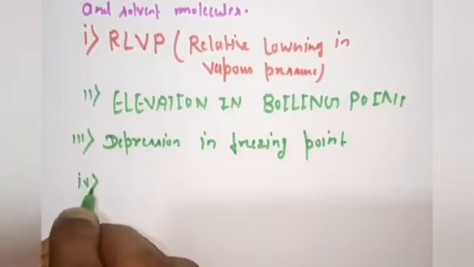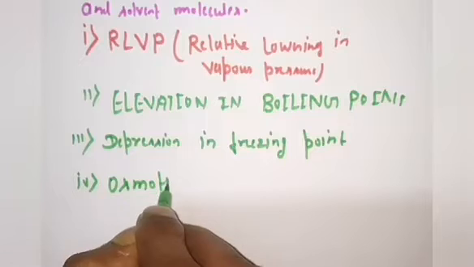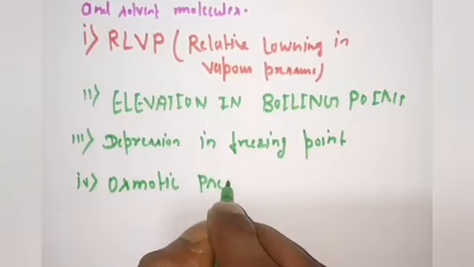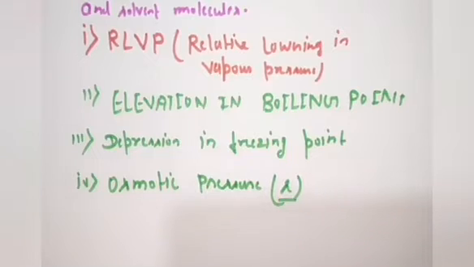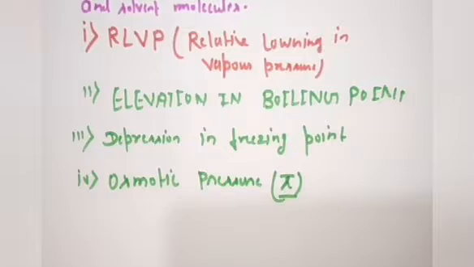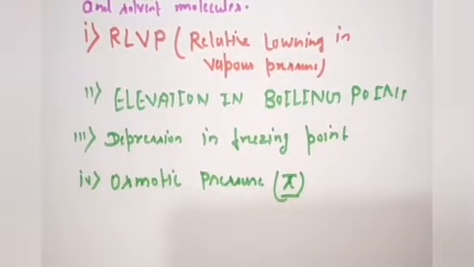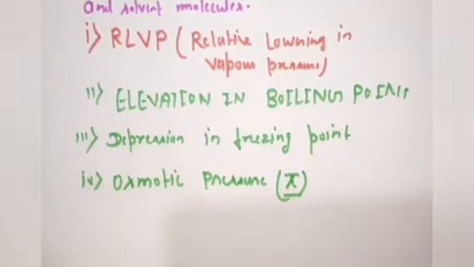And the fourth one is osmotic pressure, which I will denote by pi. So there are 4 colligative properties. First is relative lowering in vapor pressure, second is elevation in boiling point, third is depression in freezing point, and fourth is osmotic pressure.